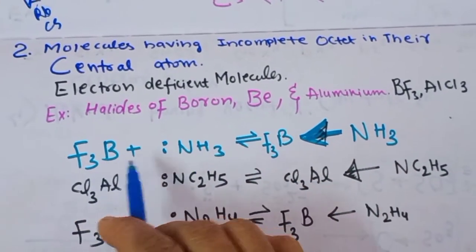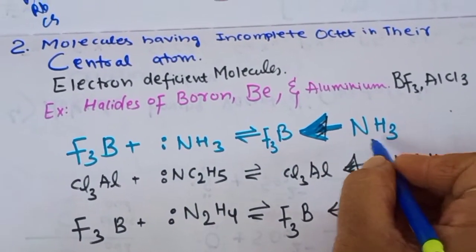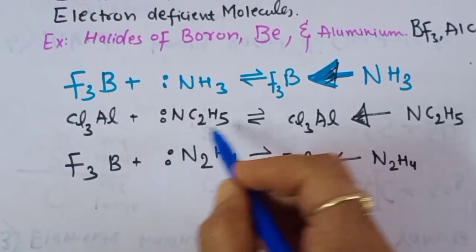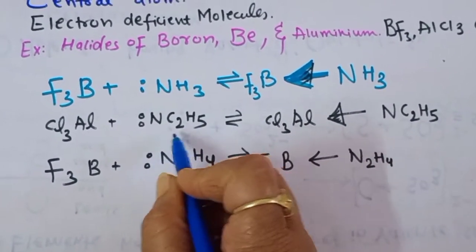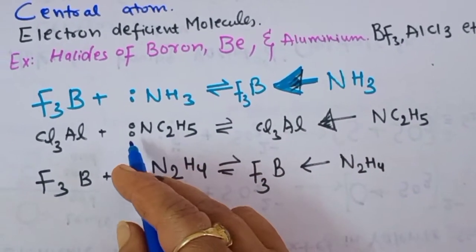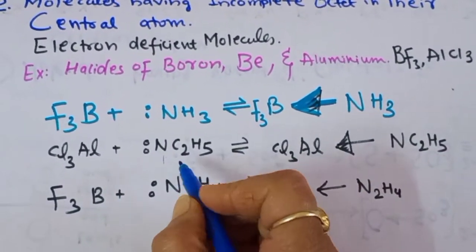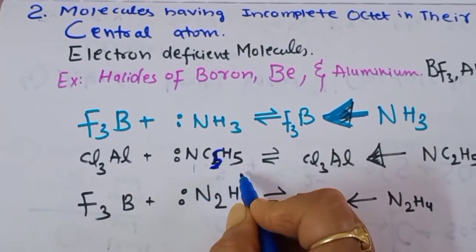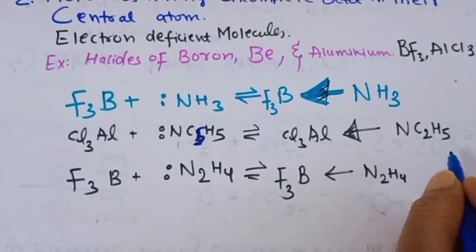So examples are here. BF3 combines with ammonia to form the NH3BF3 adduct, or we can say a coordinate bond is formed. Here the second example is AlCl3. It reacts with C5H5N, pyridine, which has a lone pair of electrons. So pyridine acts as a Lewis base. It will donate the electron pair to the AlCl3 and they form a coordinate bond.